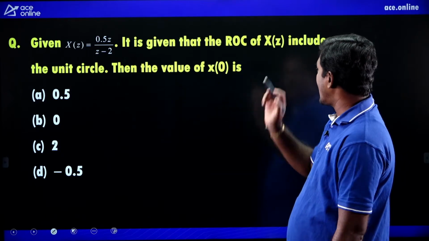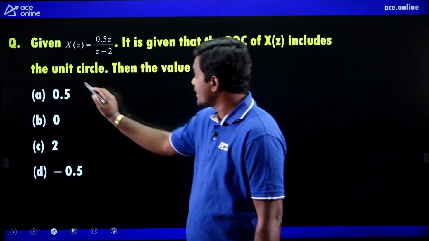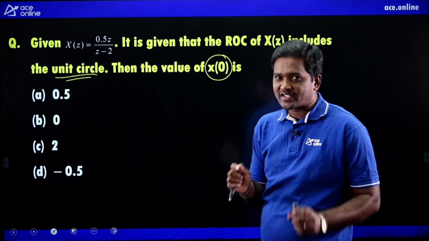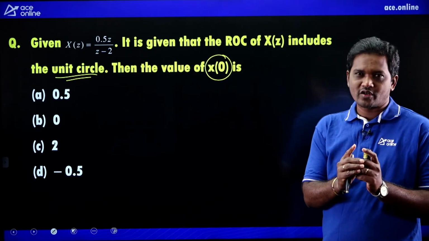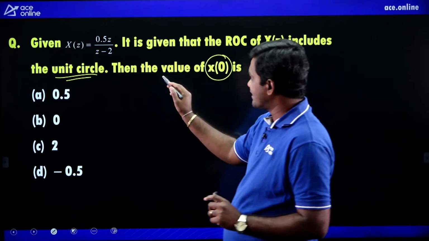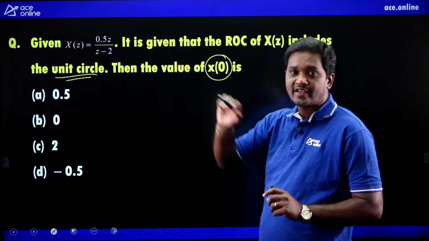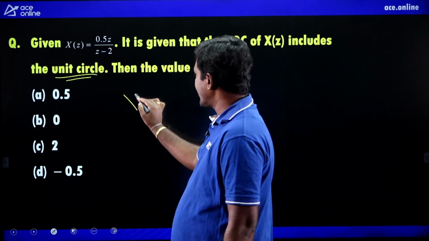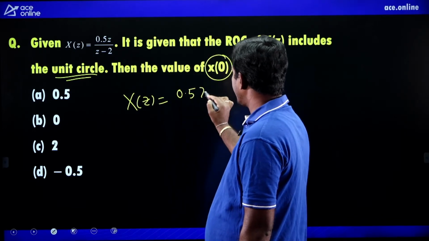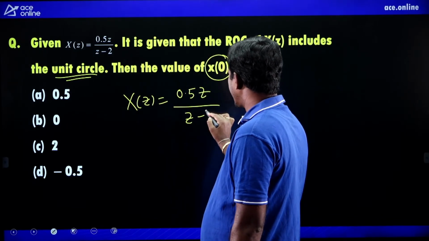Next, given X of z equals 0.5 into z by z minus 2. It is given that ROC of X of z includes the unit circle. Then the value of x of 0 is how much? It's a logical question. Don't make the mistake. Where is the logic? He has given that ROC includes the unit circle. What is X of z given? 0.5 into z by z minus 2.